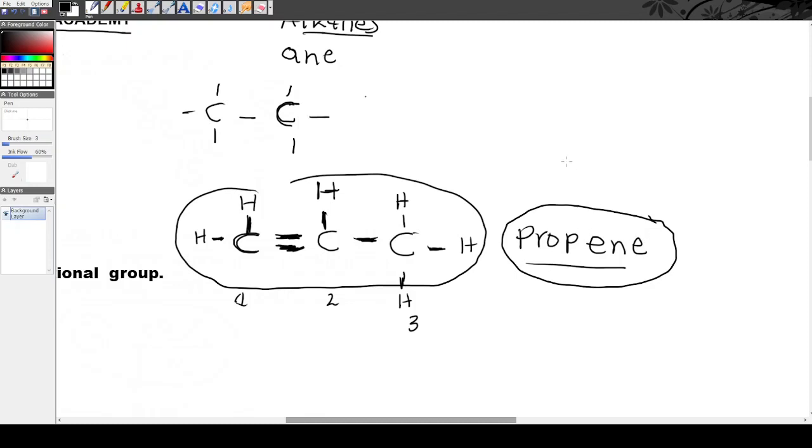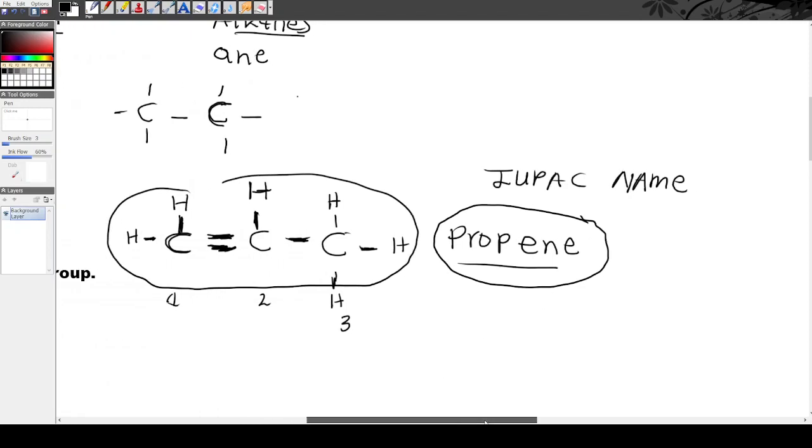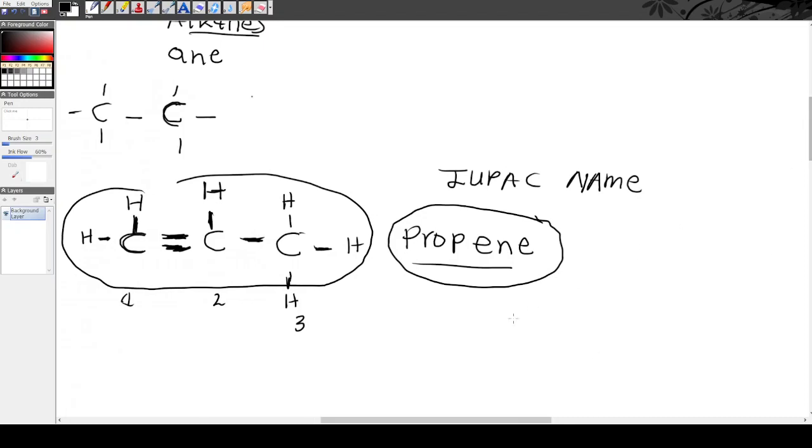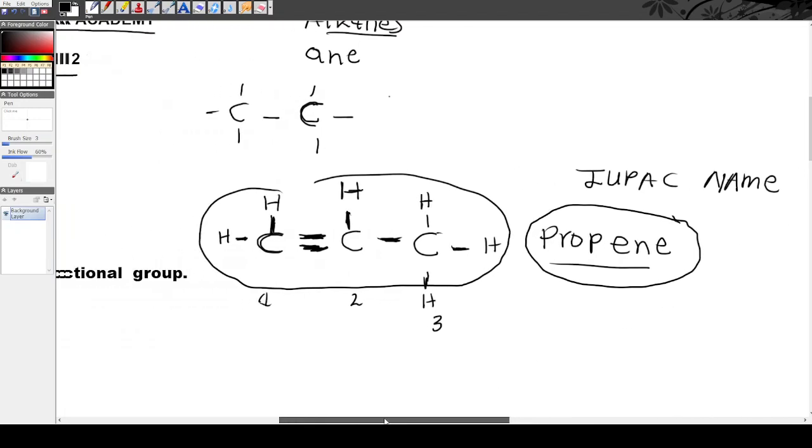Kumbula besithe yintoni IUPAC name? The IUPAC name is the name that was given to this compound by the group of chemists. If ungabukelanga those previous videos, watch the previous videos also.